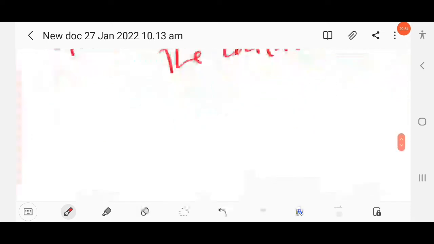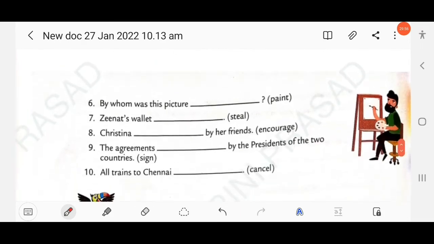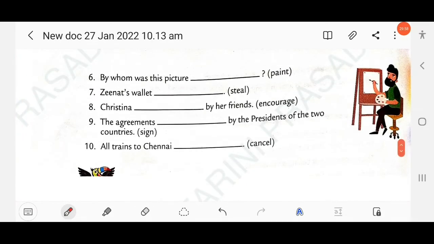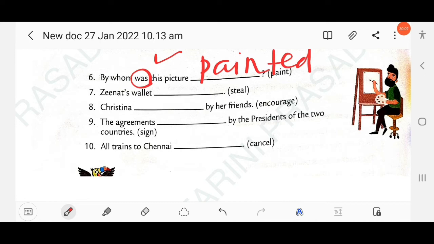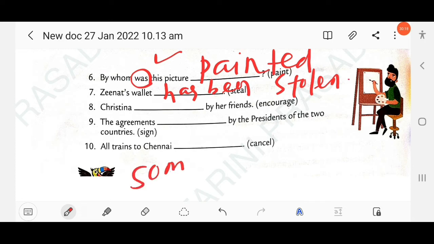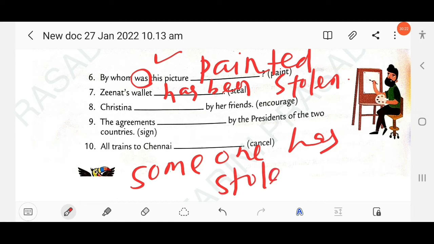Okay. Then next question here: by whom was this? So as you know here, simple past is already provided. Was painted. Then next here, Jinnah's wallet has been stolen. Has been stolen. Do you know this is agentless? We can write here, someone has stolen Jinnah's wallet.